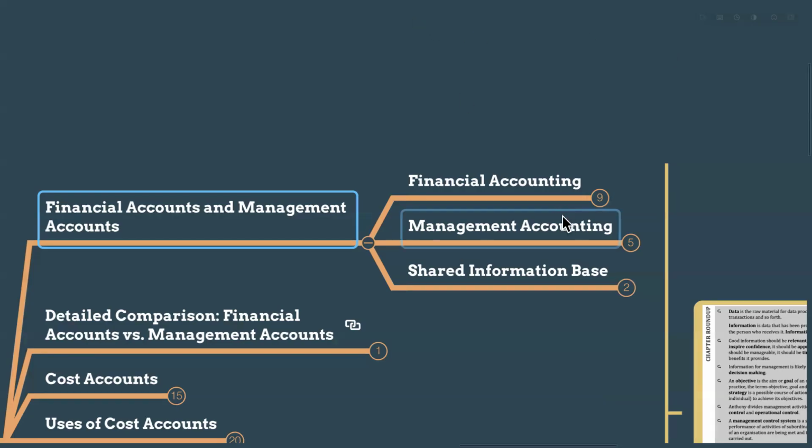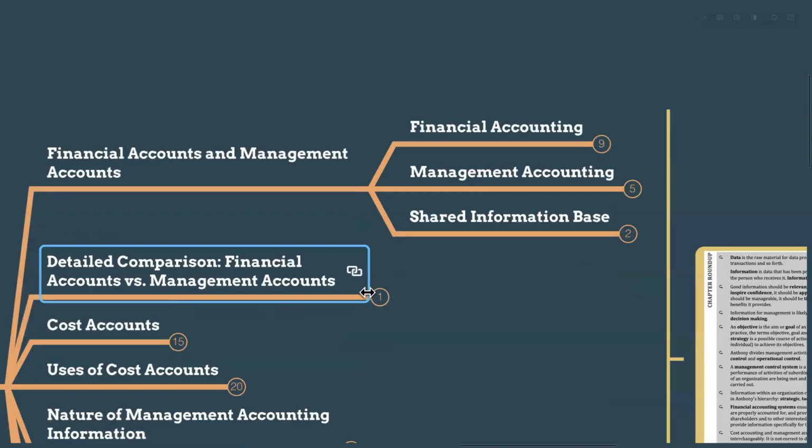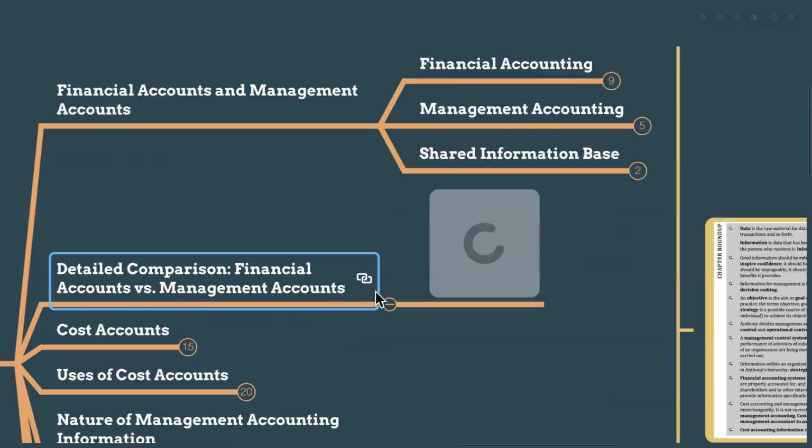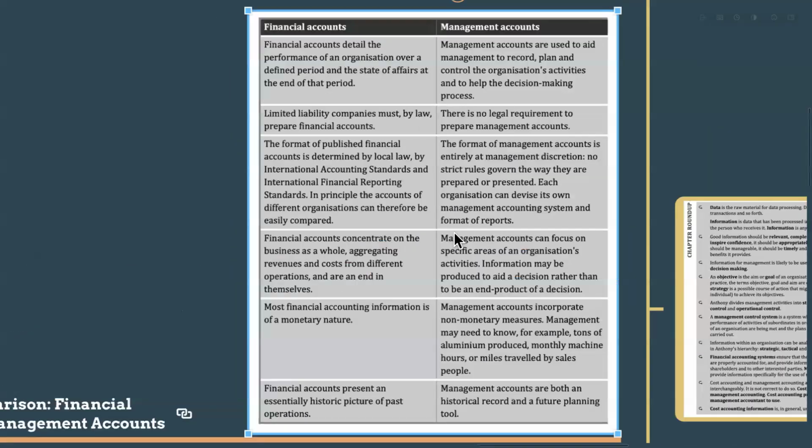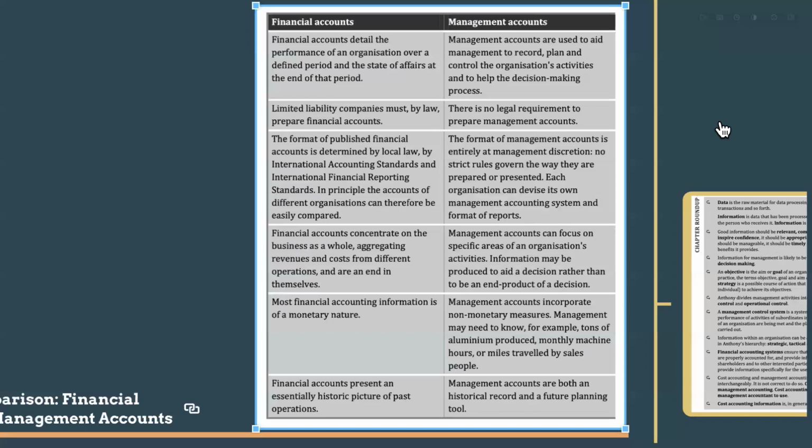Moving forward to the detailed comparison between financial accounting and management accounting. The detailed comparison is here. This is a very important idea, guys. As I told you already in the BL8 classes, if you see pages in this format with a gray highlighted area, it is a question area. If you see in your study text a page fully highlighted with a gray area like this, it is a very important area, so you have to learn these areas very thoroughly.